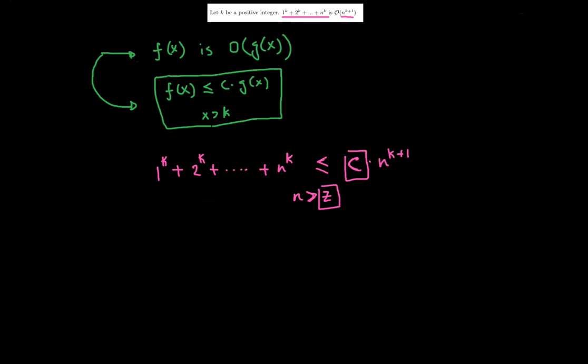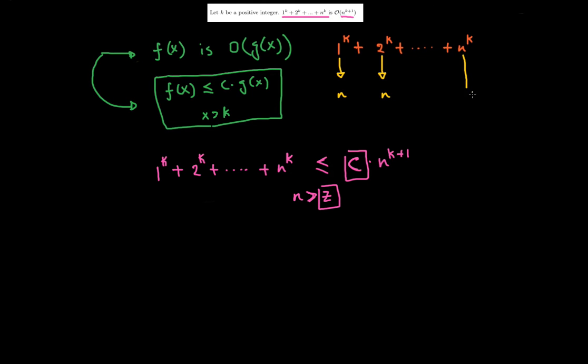So let's think about this. If I rewrite 1 to the power k plus 2 to the power k, everything up to n to the power k, and I replace this 1 with an n. Wherever I see that 1, I'm going to replace that with an n. Where I see a 2, I replace that with an n.